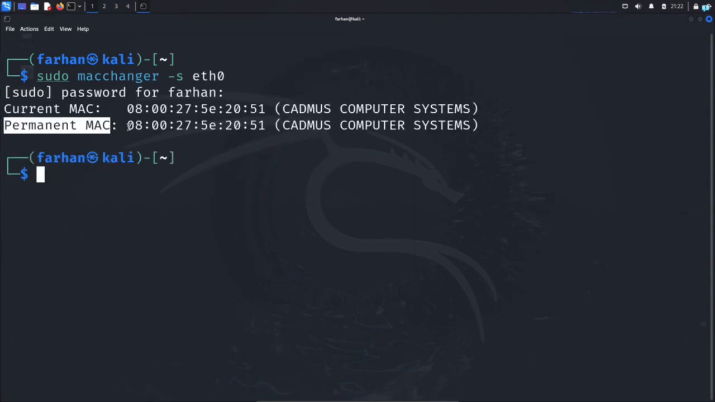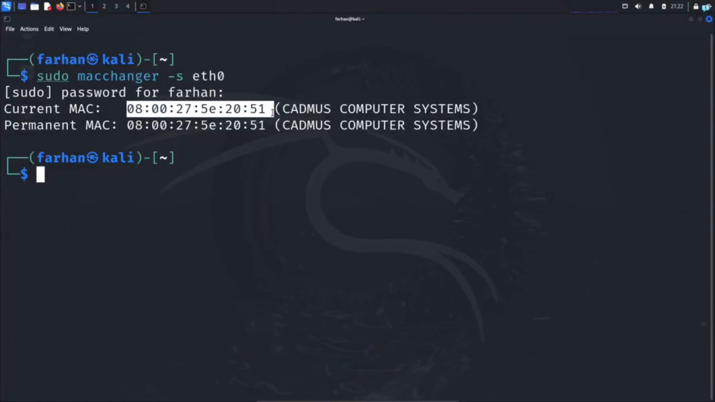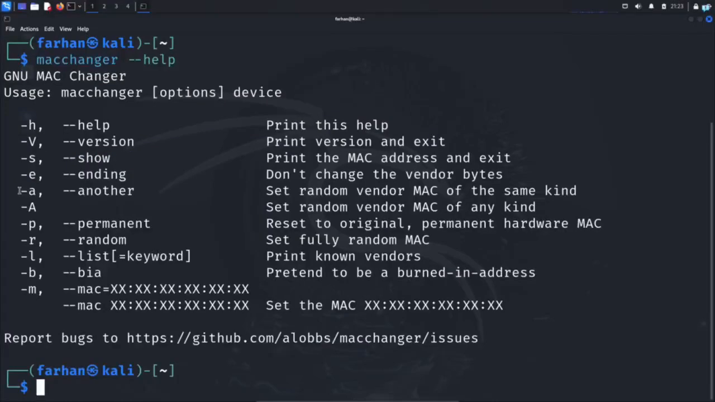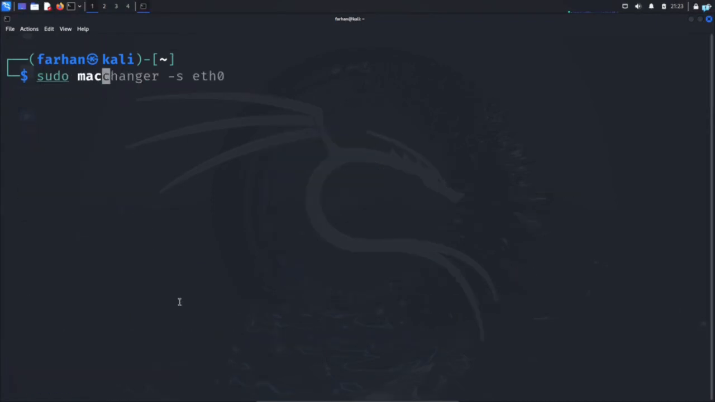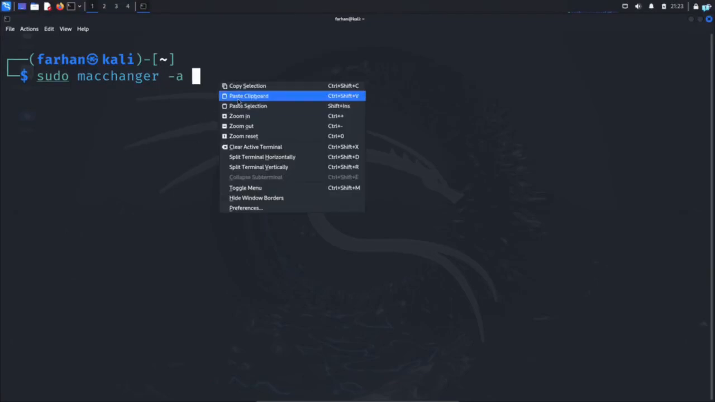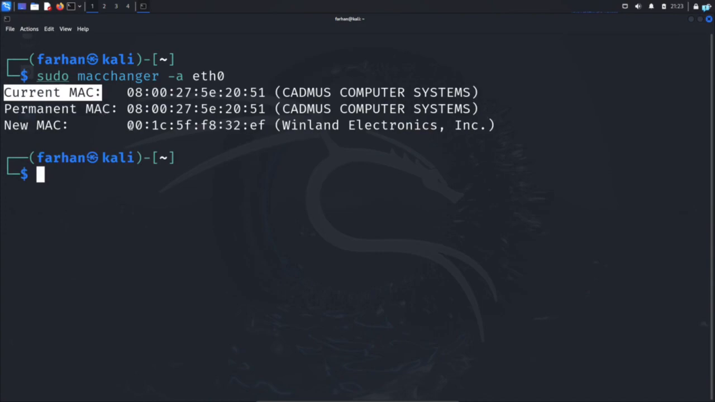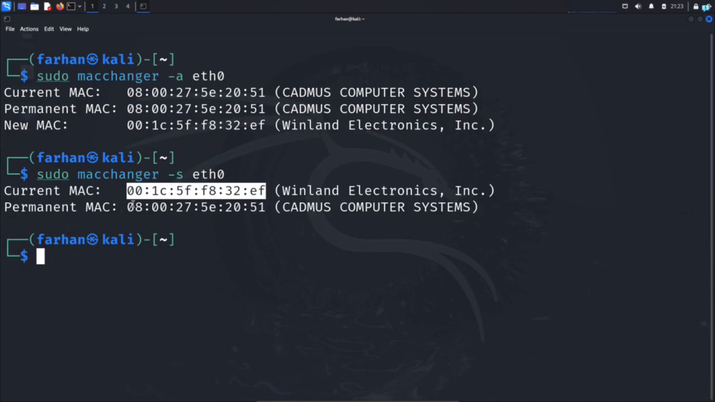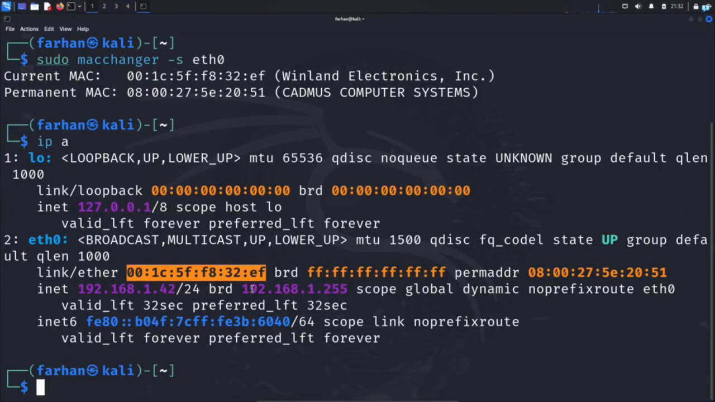I can see my permanent original MAC address and my current MAC address are the same. So let's change it first. To change the MAC address, I can use the -a option, which stands for another, and it will set a random MAC address of the same kind. So I will type the command sudo macchanger -a eth0, and I can see my current MAC address has been changed to the new MAC address. I can confirm with the show command, and I get confirmation that my current MAC address is different from my original MAC address. You can also confirm with the ip a command, and I can see my interface has the new MAC address.